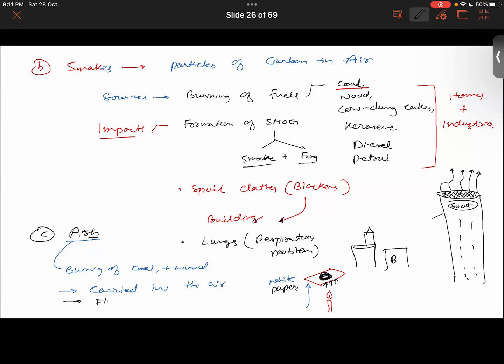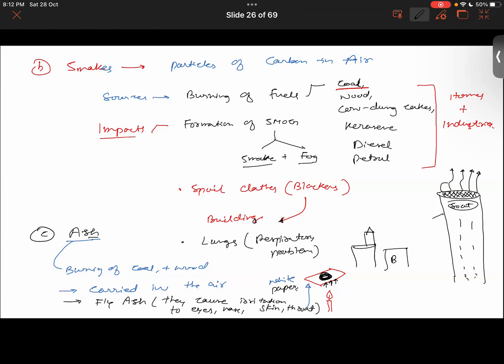Thereby we call them fly ash. And this fly ash causes irritation to the eyes, nose, skin, and throat. So that is all we need to know about this ash here.